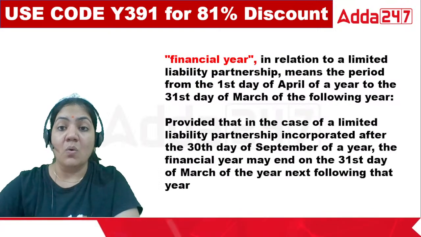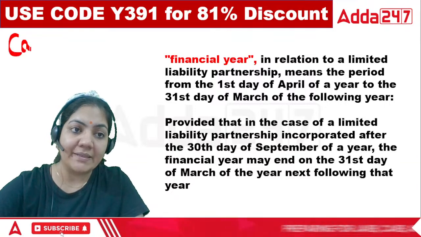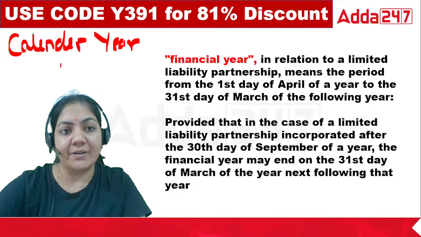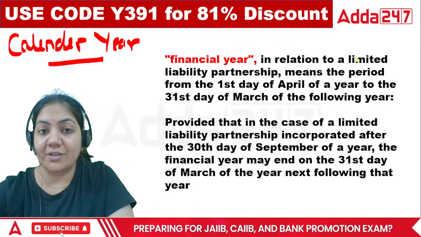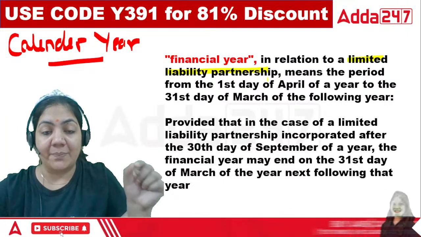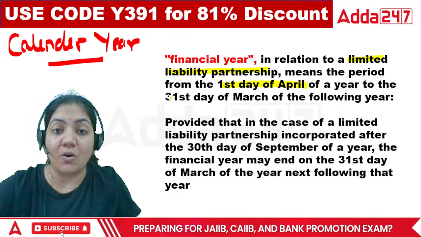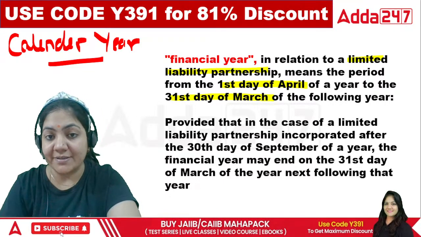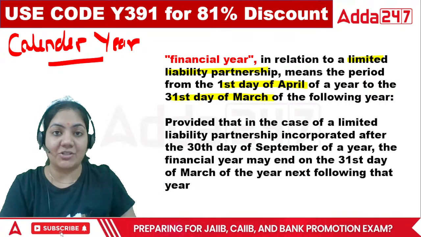Done. Now, what is financial year? One term is financial year and the second is calendar year. What is financial year? In relation to a limited liability partnership, it means the period which starts from 1st of April and ends on 31st of March. So financial year is from 1st April to 31st March.